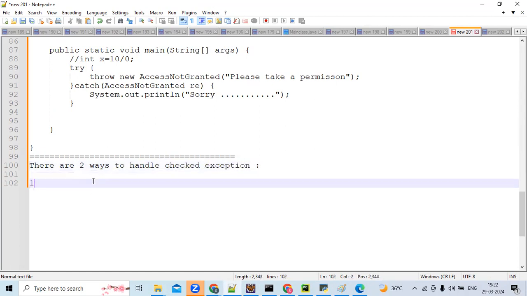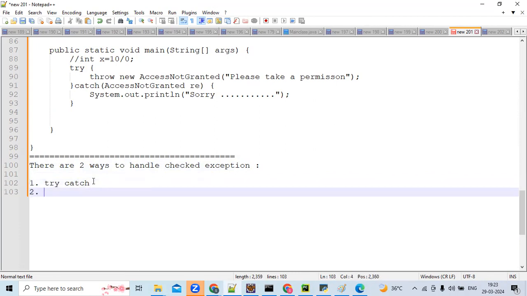One, by using try catch. Try catch, this is as usual. Second one is throws. Now the interviewer will ask, what is the difference between throw and throws?